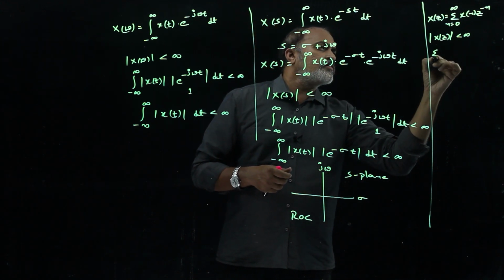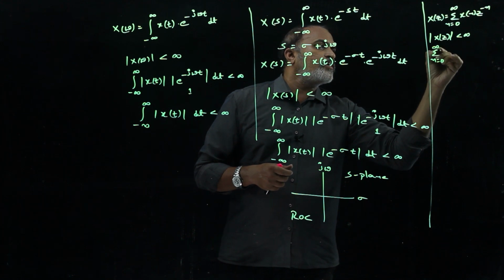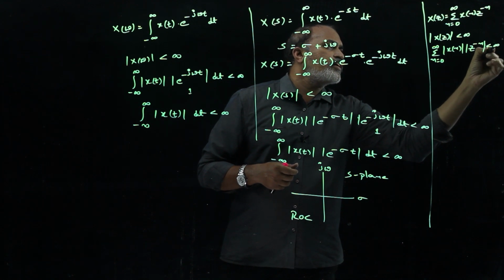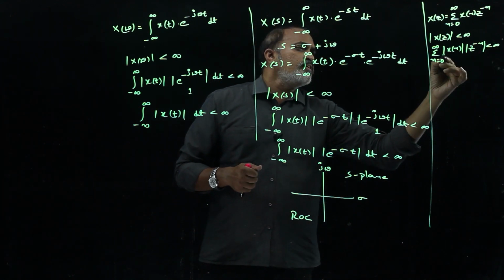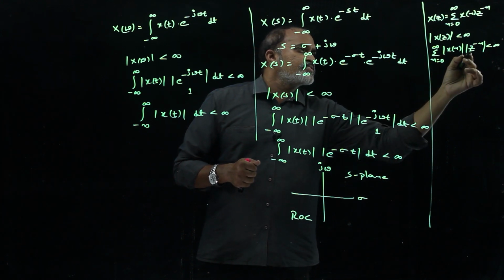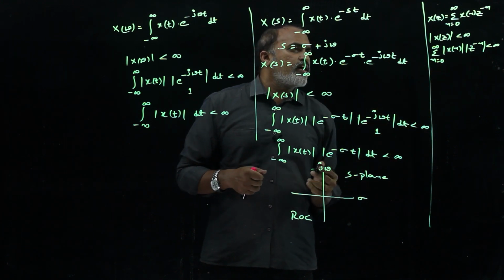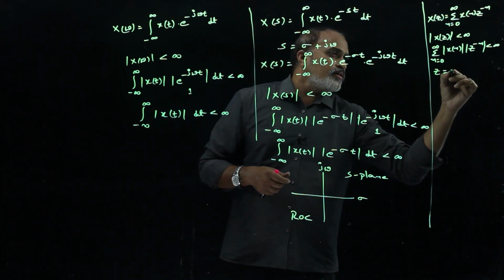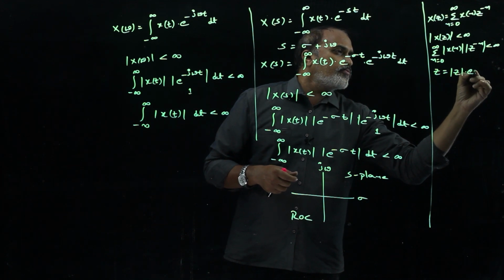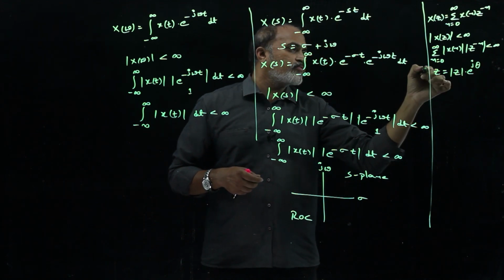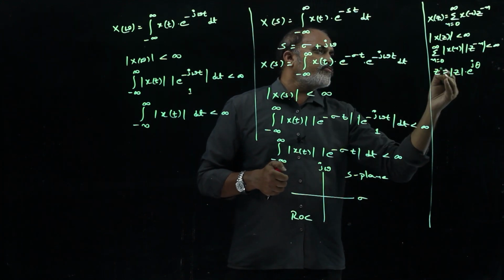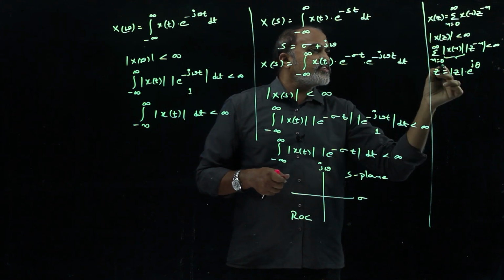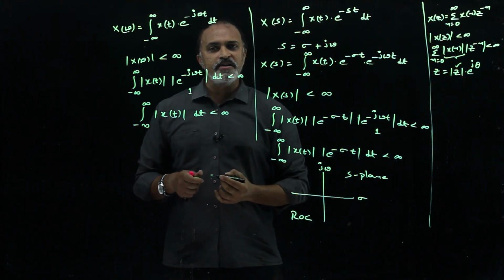That means sigma n equals 0 to infinity, and the magnitude of x of n into the magnitude of z power minus n must be finite here. So here also the time domain sequence must be finite, as well as the magnitude of z power minus n. And z is also a complex independent variable in the frequency domain, and it can be considered as mod z into e power j theta, where mod z is the magnitude of z and theta is the angle of z. So when we substitute this along with x of n, the existence condition of X of z also depends on the magnitude of the independent variable.